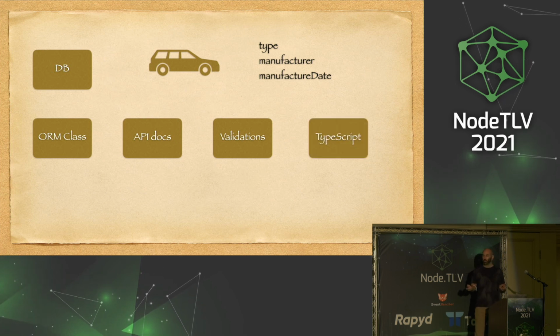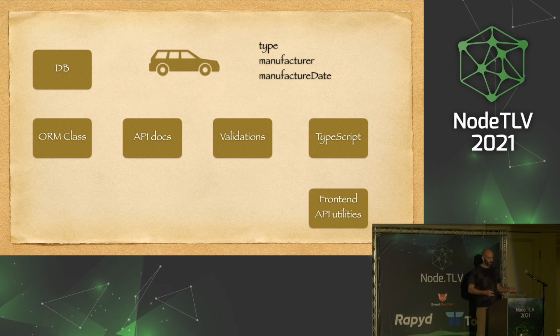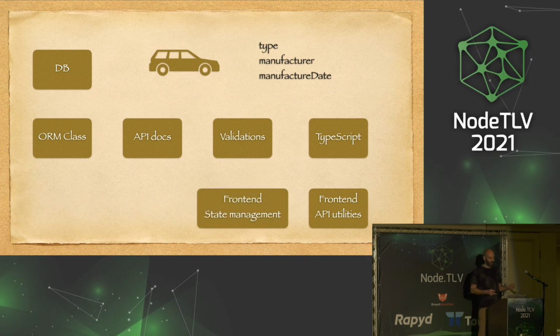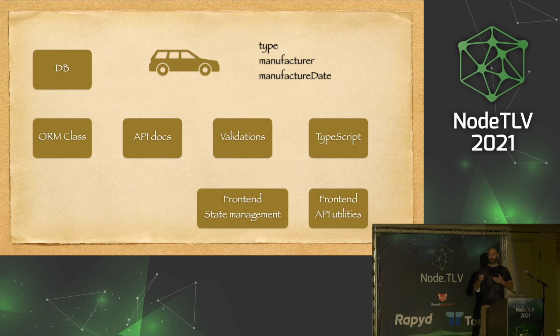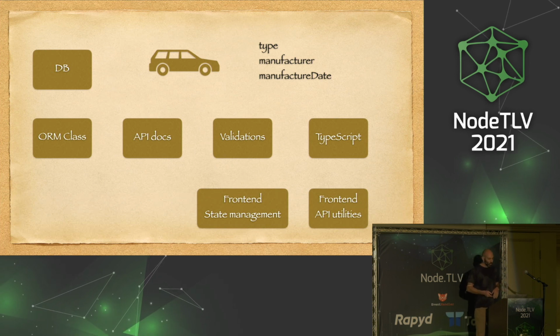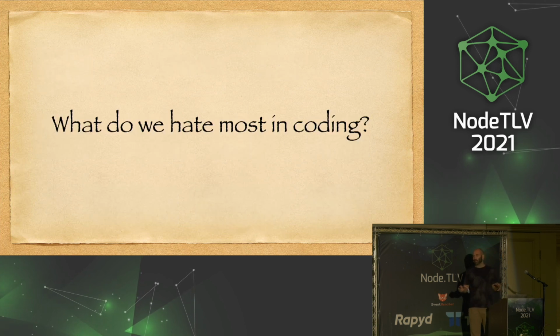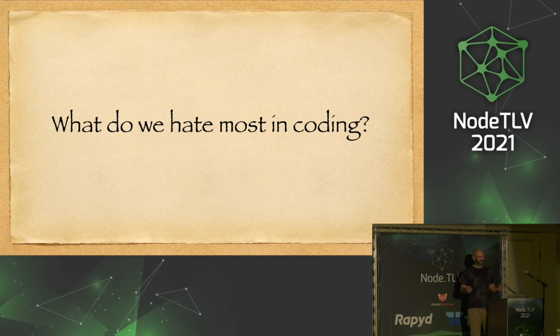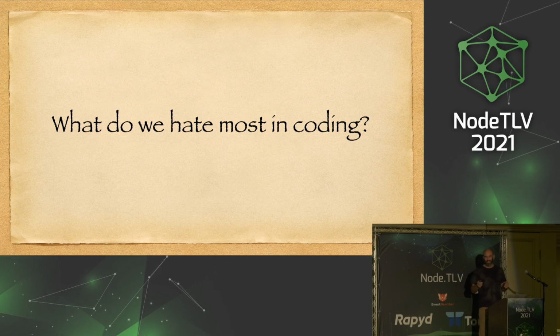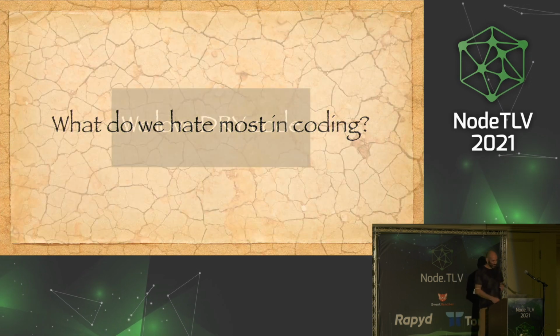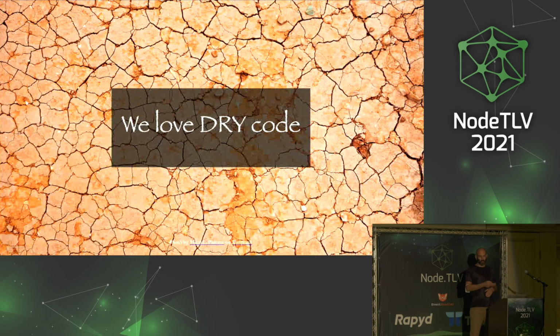We also have TypeScript definitions for this car entity, and we consume this API somewhere, so we need the same definitions there. Maybe there we're using a different state management library, and we just keep repeating ourselves over and over again. And what do we hate most as developers? Too many things, according to the answers. We already said naming and planning, repeating ourselves. We like DRY code. Don't repeat yourself.